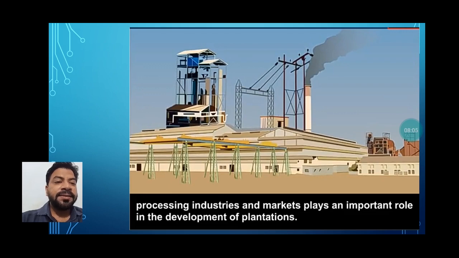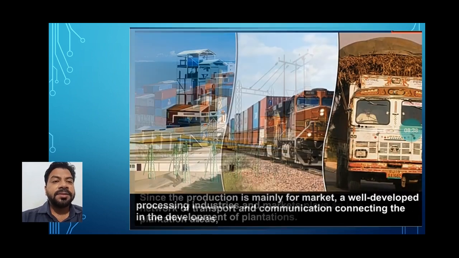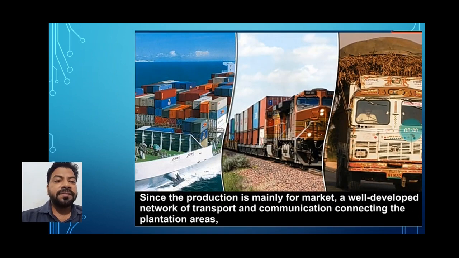Next, a processing industry is also required. Suppose someone has a sugarcane field, and if any sugar mill is there nearby, they can get an extra amount, okay. It means they can process the sugarcane in the factories, and when they process the sugarcane in the factories, then jaggery, then sugar, okay, many items we will get from it, and that will be for commercial purposes. So factories are very important in commercial farming.